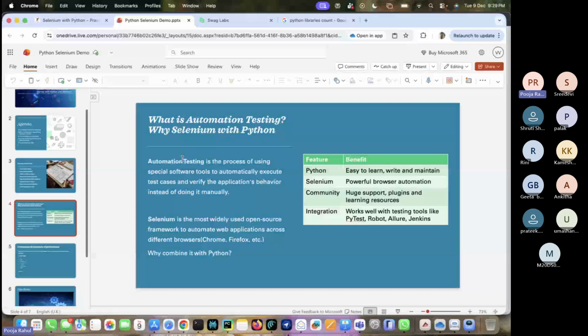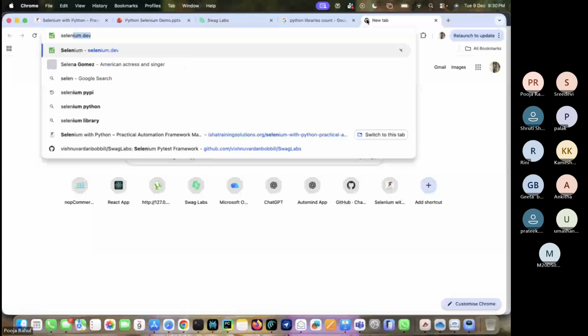Selenium is a powerful browser automation tool and it has support from the largest community. Though it is open source, it has huge support from the Selenium community, and we have plugins also. What the plugins are, everything we are going to discuss in later sessions, along with learning resources. If you want to know anything about Selenium, go to the Selenium org site and you can see all the things. Just a second.